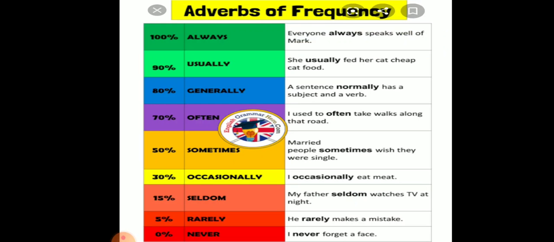Next kind of adverb is adverb of frequency. These adverbs tell us how often an action takes place. Depending on what we wish to convey, we can place an adverb of frequency at the beginning, that is before the noun, or at the end or the middle, that is between your subject and your verb of the sentence.